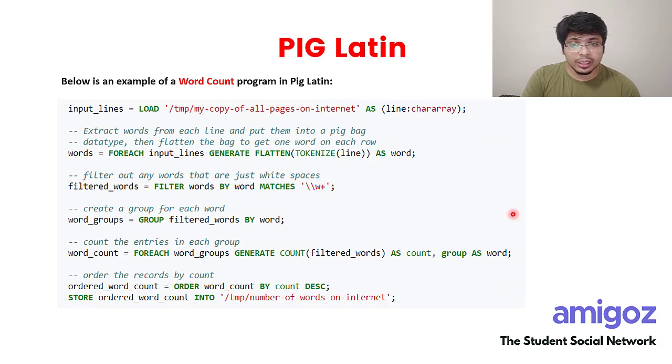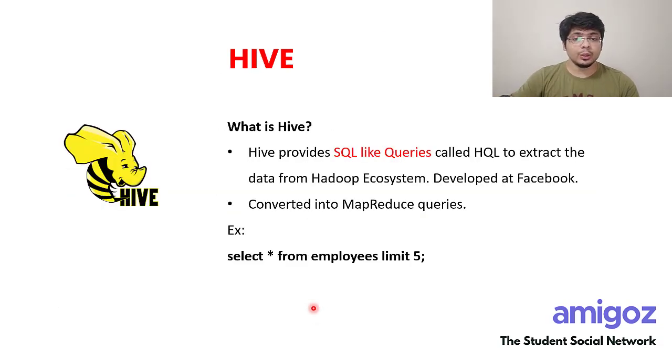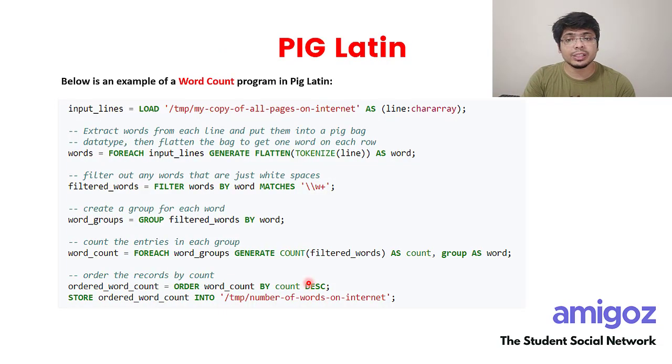So this is the syntax. Instead of just one line of query, this is a set of instructions, a set of scripts. So this is what Pig Latin looks like. And earlier we have already seen that a Hive query looks like this. There could be multiple complex versions of these as well.